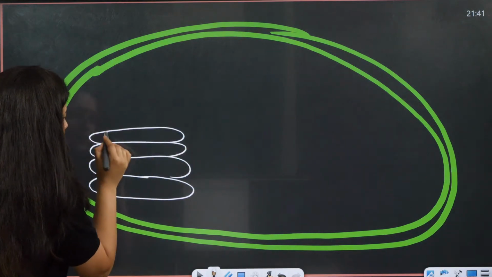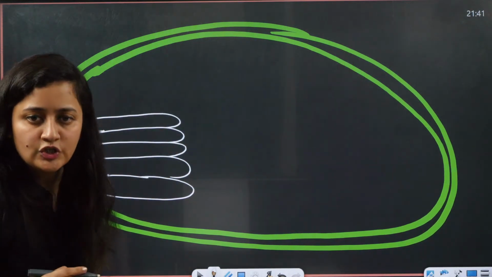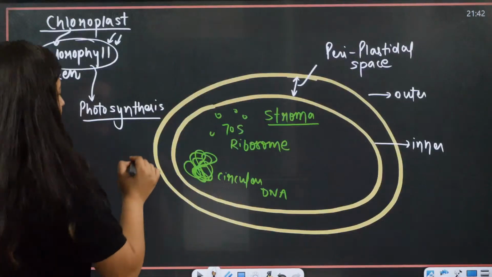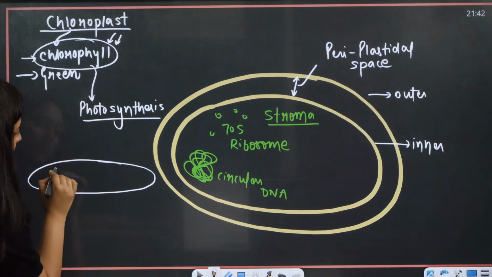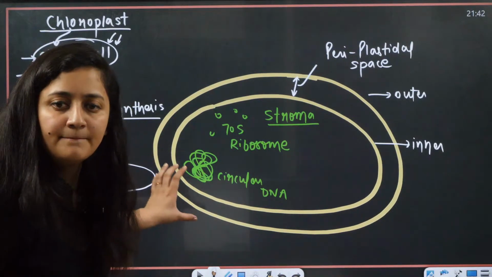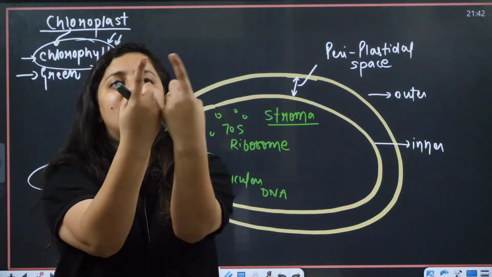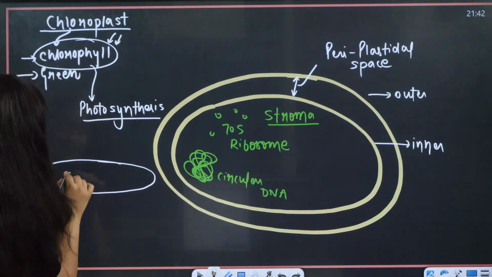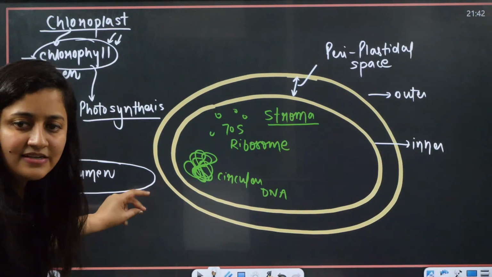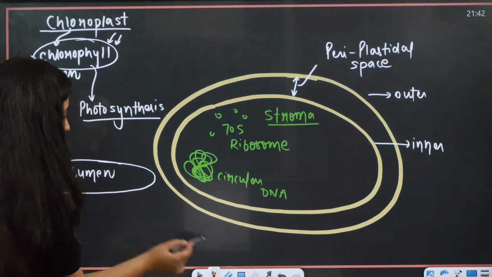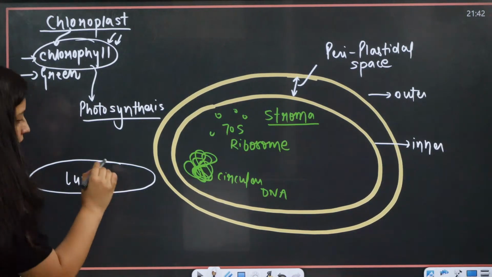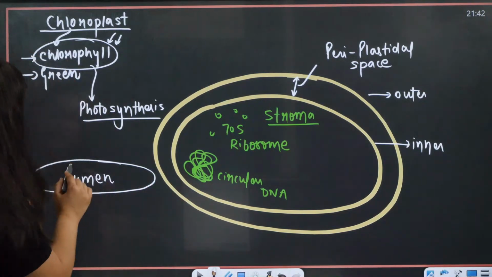Let's say here we have this membrane bound structure, with a membrane covering it just like that. So that inner space is known as lumen. This inner space is known as, let me know in the chat section, lumen. Are you getting it?